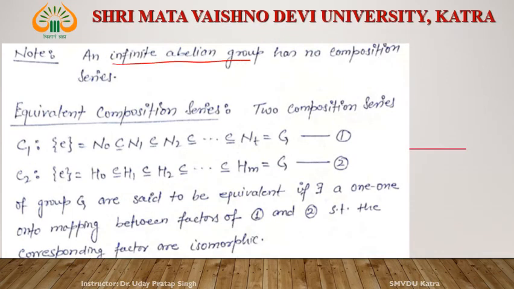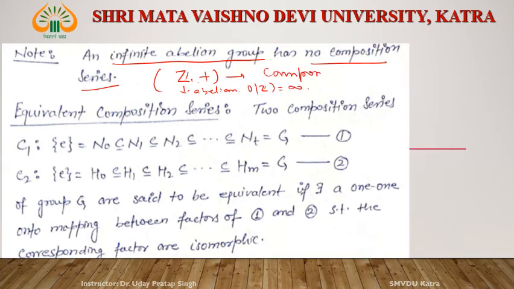An infinite abelian group has no composition series. Yes, we already saw in the previous example that Z under addition is such a case. What is Z? Z is an abelian group. And what is the order of Z? Infinite. It doesn't possess a composition series. It doesn't possess any composition series.